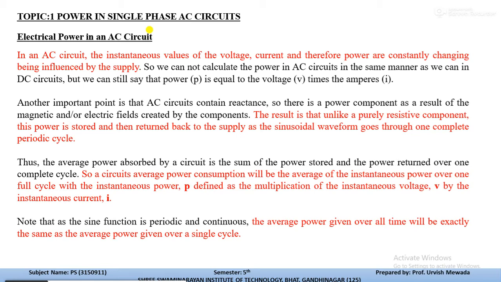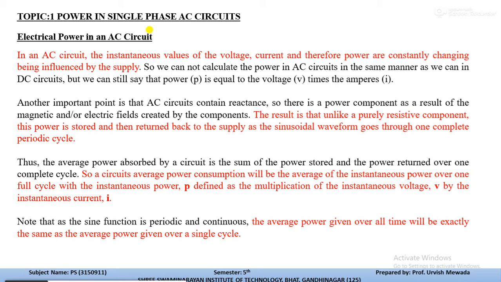It means their value changes with respect to time; as you measure the value of voltage or current at any interval of time, its value is different. That's why it is called instantaneous value, and that instantaneous value is influenced by the supply.